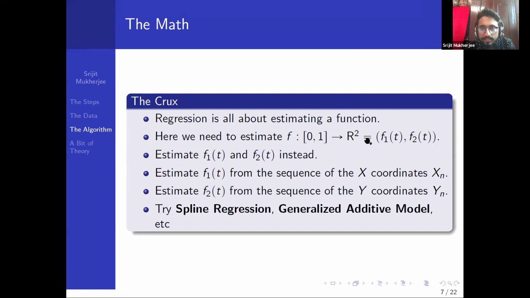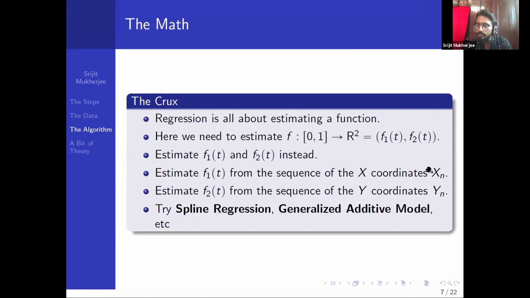So what we will do instead is, essentially, it's a two-dimensional set of points, right? Every f of t is actually a coordinate, f1t and f2t. So we will estimate f1t and f2t instead of ft directly. That will come under the regression framework. Okay, and let's see an example.